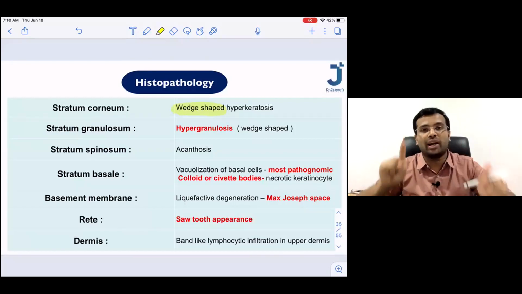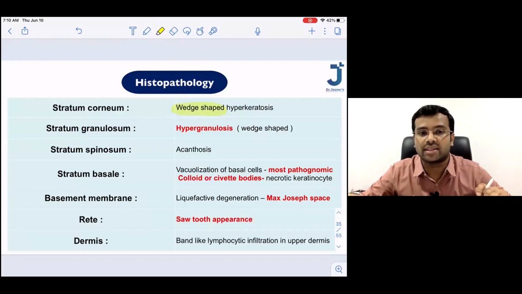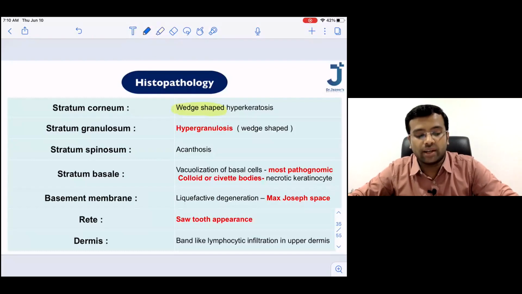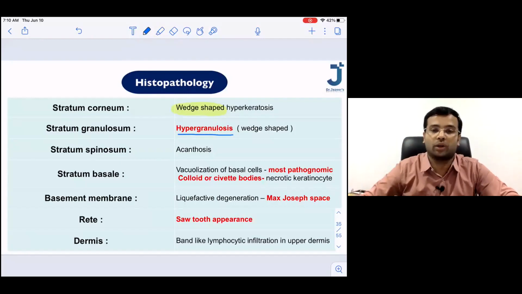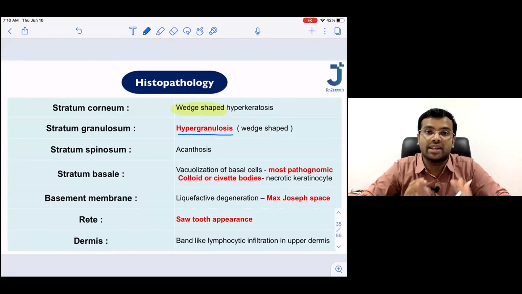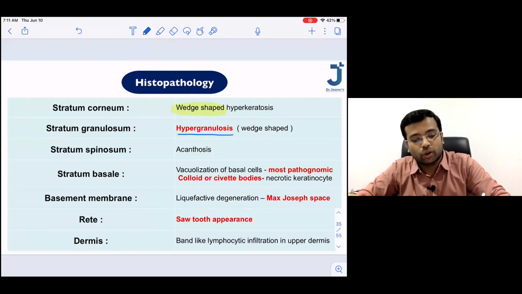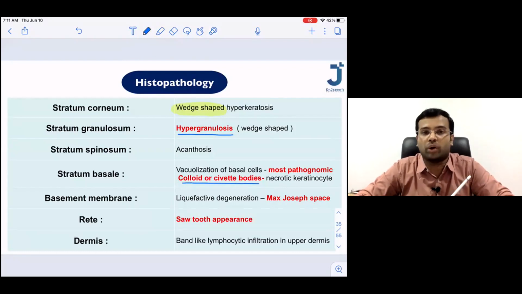Try to correlate and learn. When we were learning about psoriasis, in psoriasis we learned there is hypogranulosis. Okay, now in lichen planus there is going to be hypergranulosis. Okay, now what is the most pathognomic histopathology change that you see in lichen planus? The most pathognomic change is the colloid bodies or the civatte bodies.